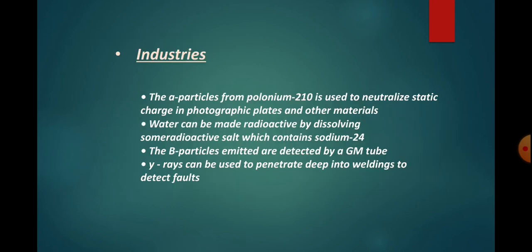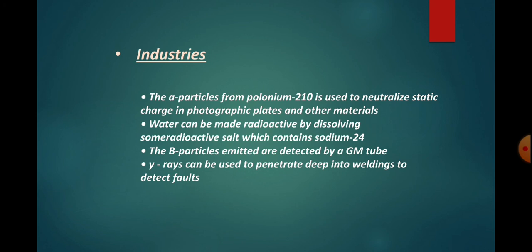And next point is industries. The alpha particles from polonium-210 are used to remove static charge in photographic plates and other materials. Water can be made radioactive by dissolving some radioactive salts which contain sodium-24. The beta particles emitted are detected by a GM tube.